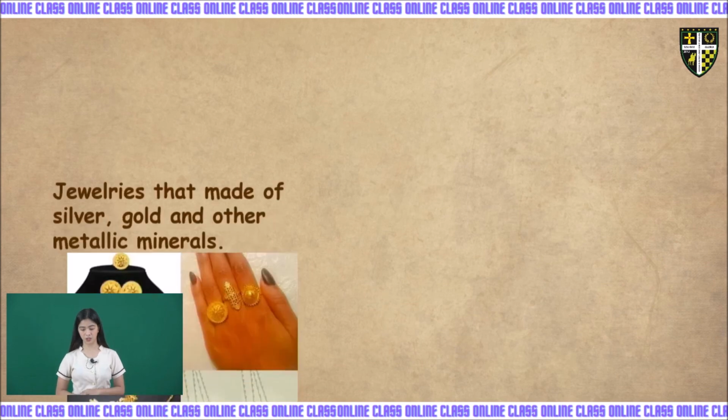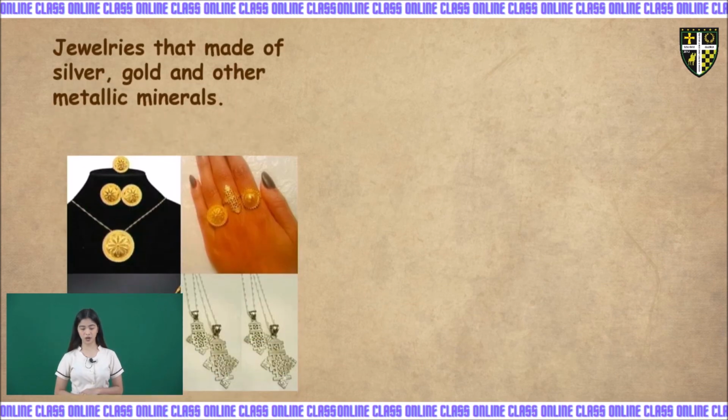We can make jewelries. Jewelries are made of silver, gold, and other metallic minerals, because like what I told you a while ago, when we say metallic mineral, it can be hammered. So we can shape them into necklaces, rings, bracelets, and many more kinds of jewelries.